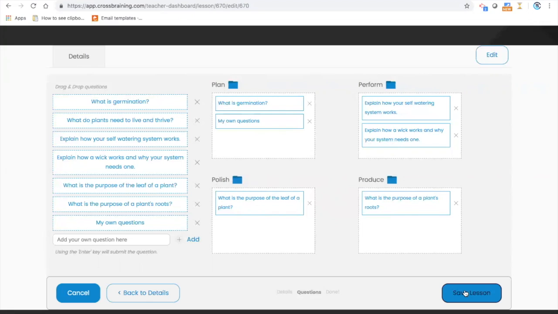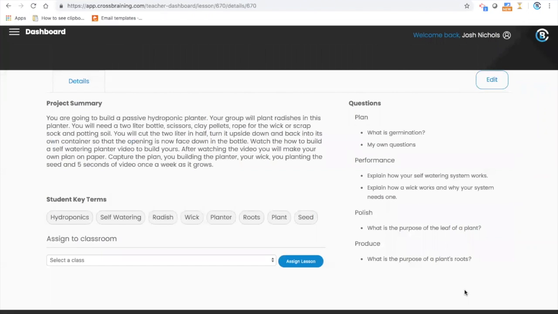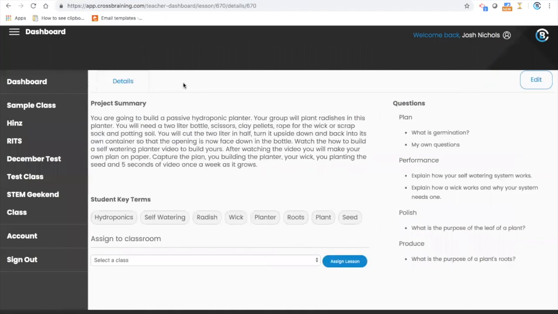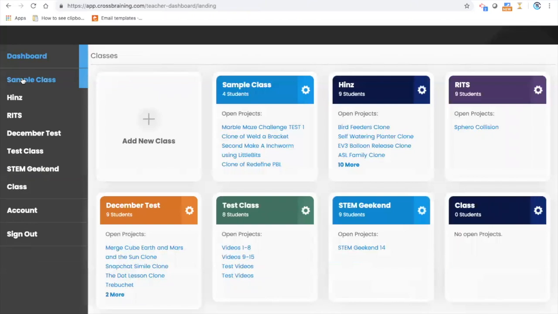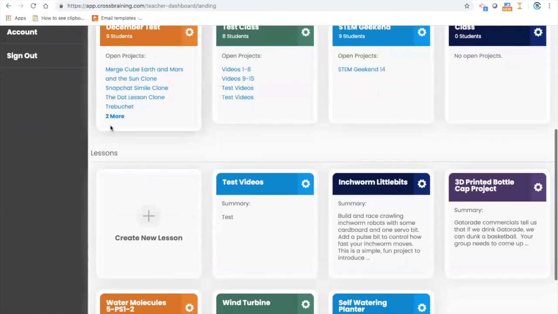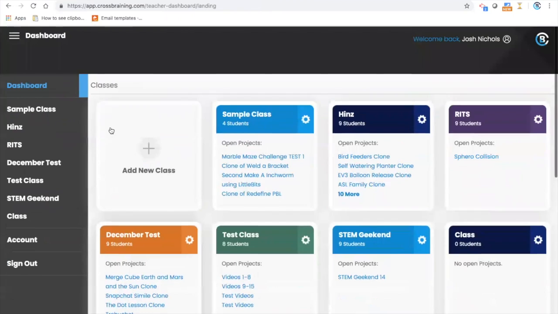Now I'm going to click Save Lesson. Now my lesson has been saved. I can go back at any time. If you're not familiar with where you are, just click this and go back to the dashboard, and you'll see your classes and you'll see your lessons.